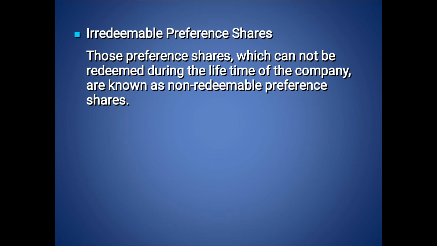So far we discussed the types of shares, that is, equity share capital and preference share capital. Let us see the advantages of equity and preference shares. In equity shares they have a voting right, but in preference shares they do not have any voting right. Equity shareholders don't have fixed returns, only surplus profits, but preference shareholders enjoy a fixed return on capital called dividend.